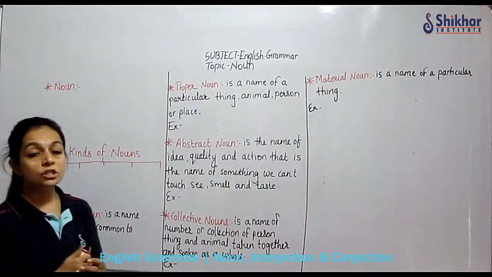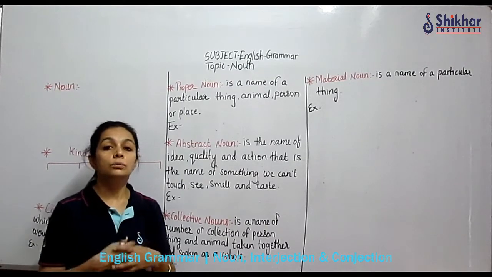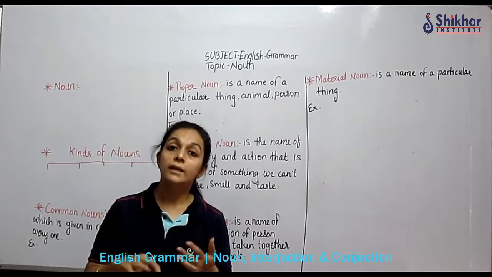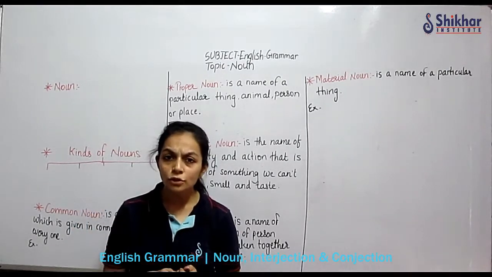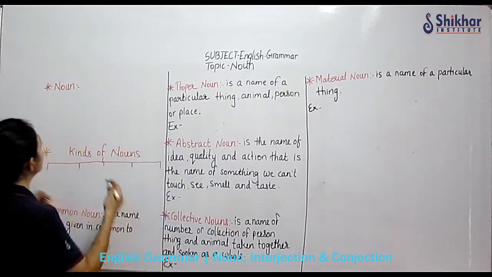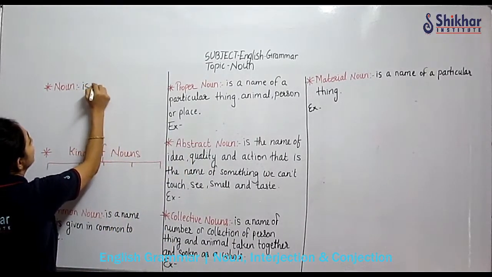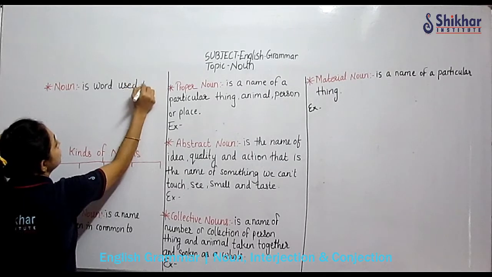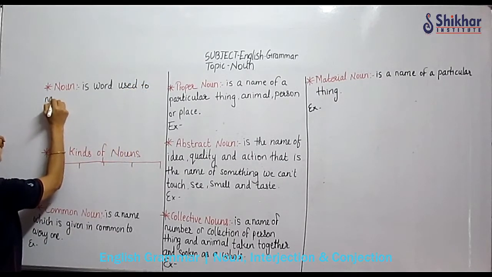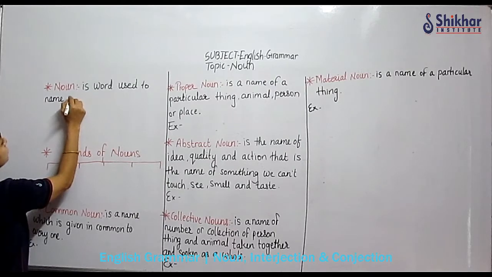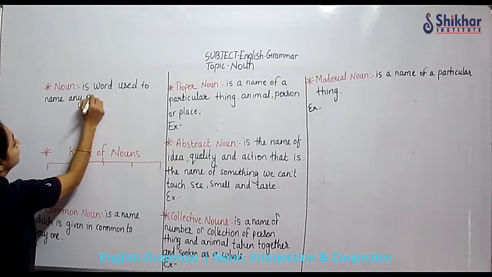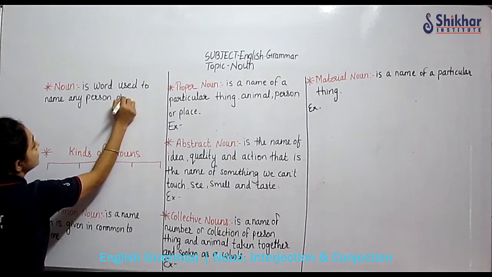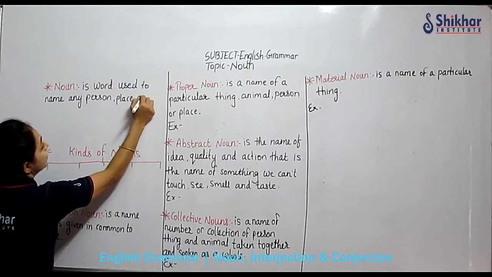Okay, we'll write the definition. What is noun? Whenever you name, noun is a word used to name any person, thing, animal. You have been learning this in your smaller grades, so we are just revising it. Okay, noun is a word used to name any person, place, animal